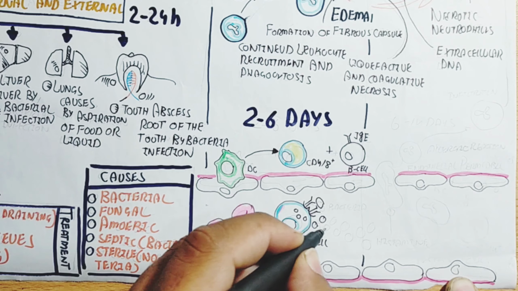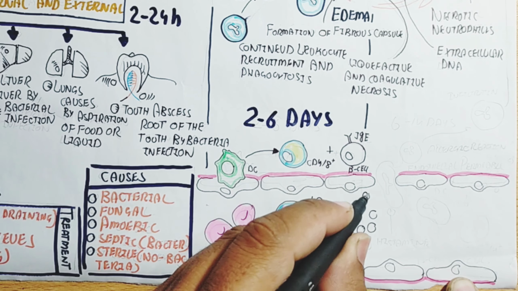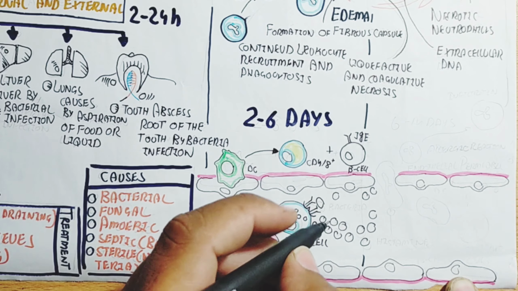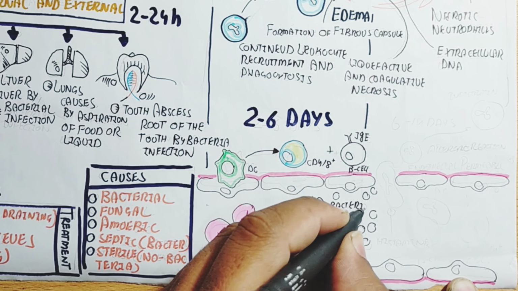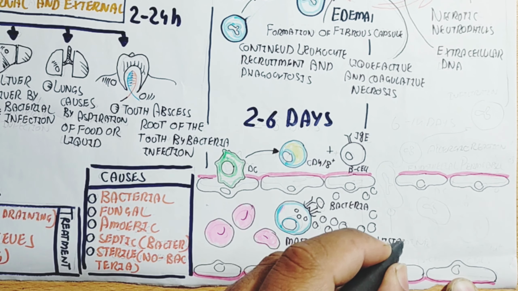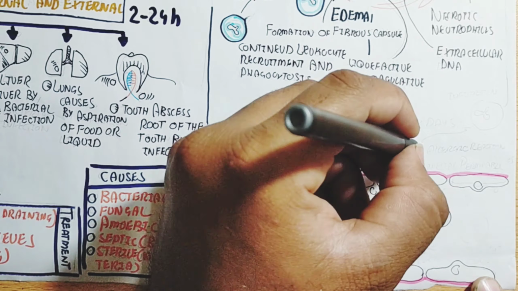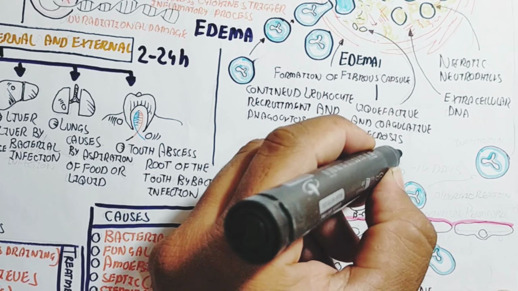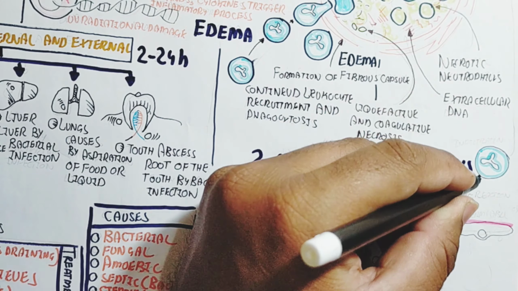Histamine production, through degranulation of the mast cell, leads to an allergic reaction and triggers neutrophil invasion due to endothelial permeation caused by histamine. The blood vessel becomes permeable, and this requires 6 to 14 days.